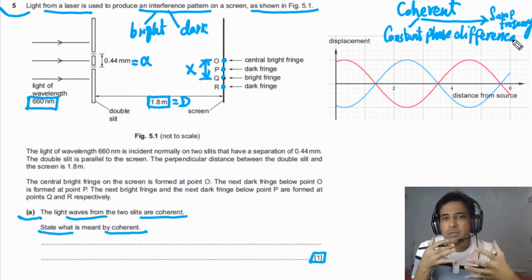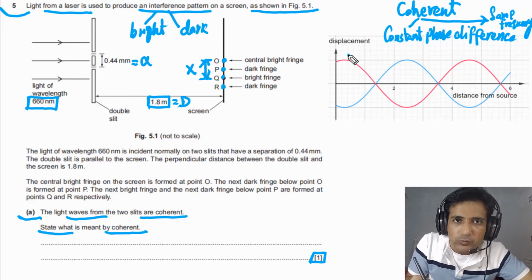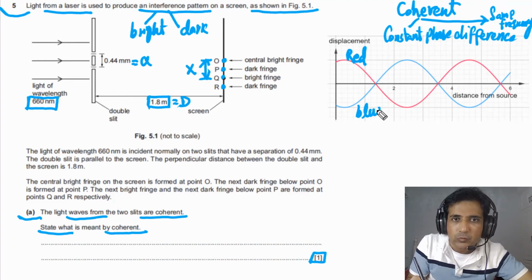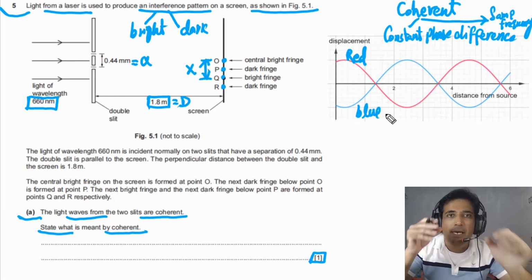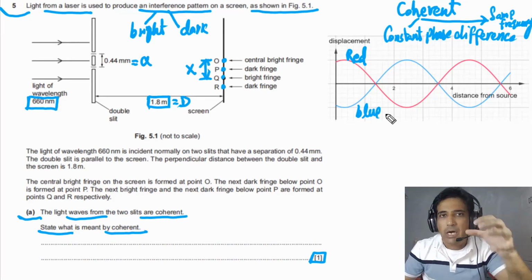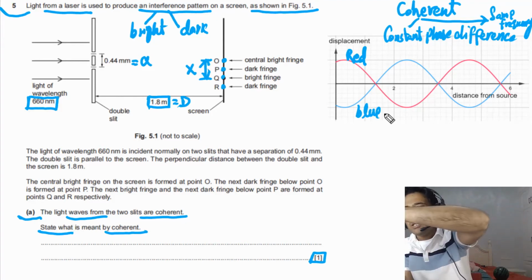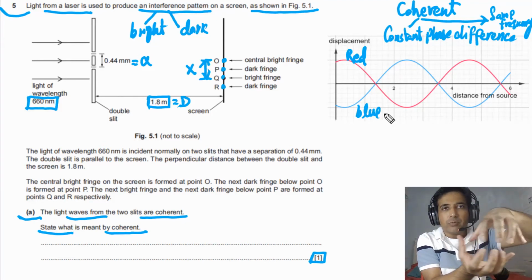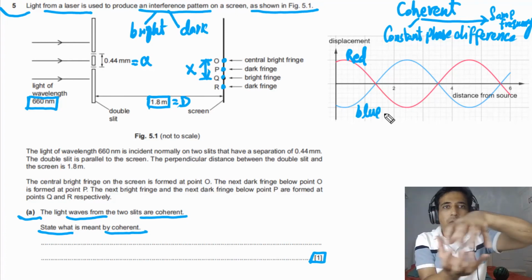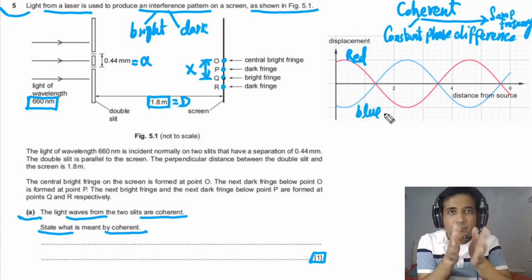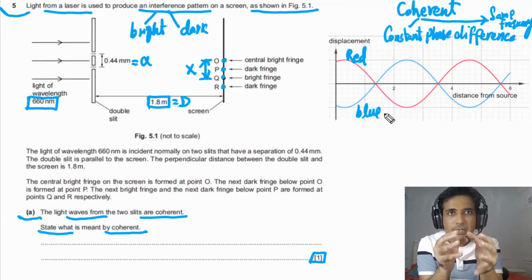So let's try to understand what it means by constant phase difference. If you look at 2 waves, you can see this wave is the red wave and this one is the blue wave. If you look at any point, they have constant phase difference. You can also imagine it like this. We have these 2 waves. One has a crest, one has a trough. So always they are like this. At any point you will see the phase difference is equal to 180 degrees. So it means that they have constant phase difference. So we can say these 2 waves are coherent.